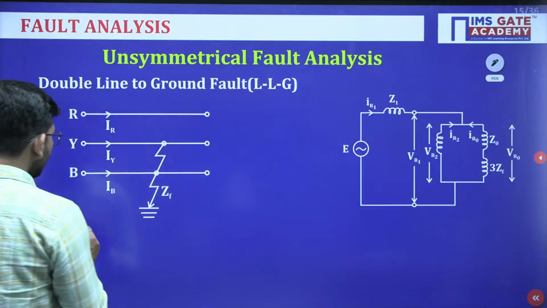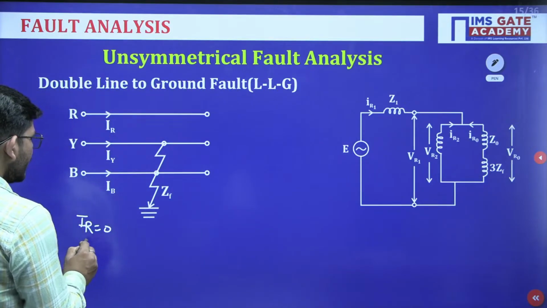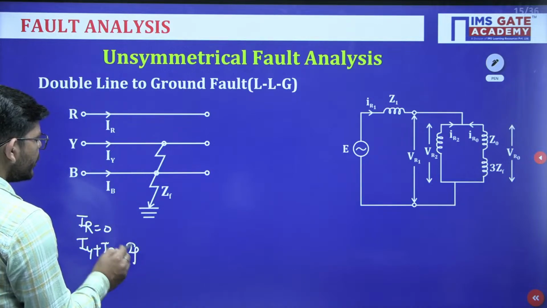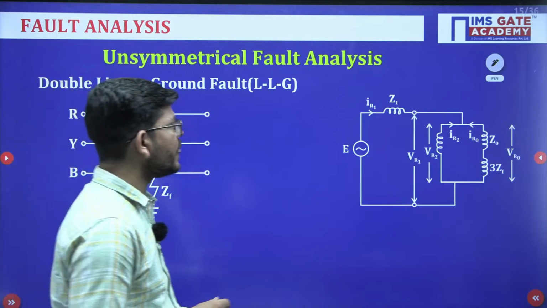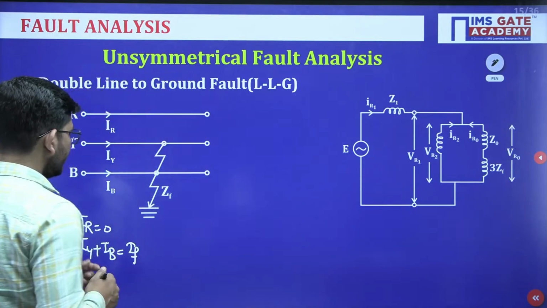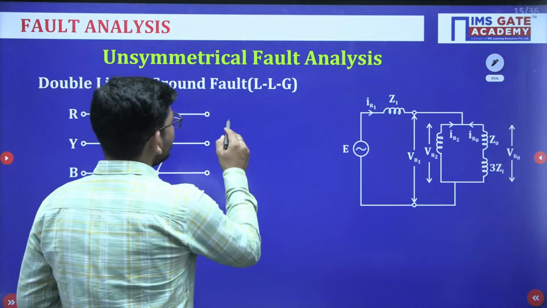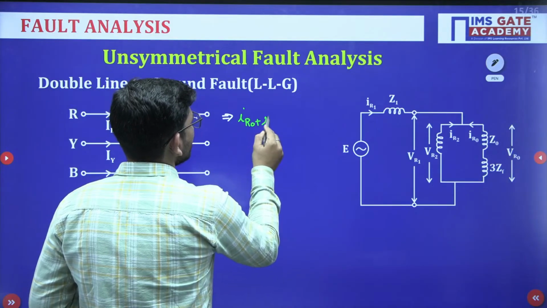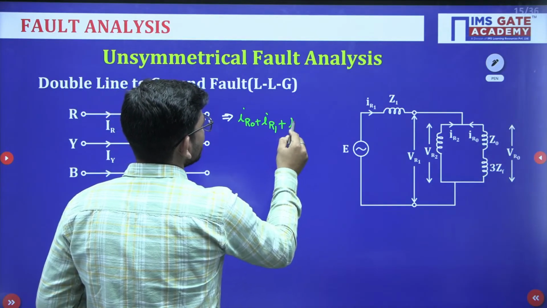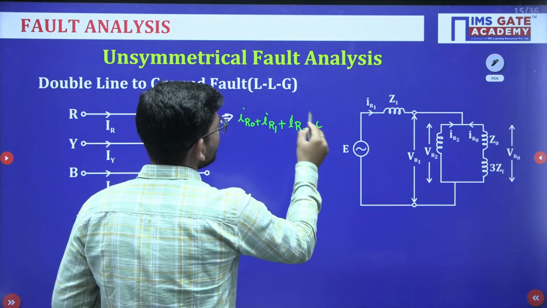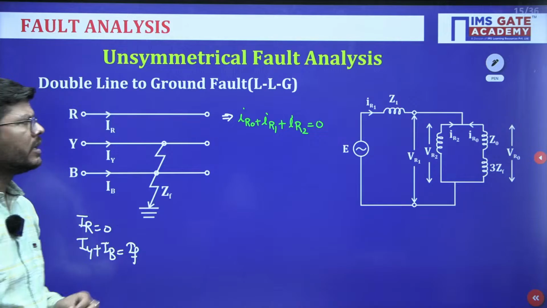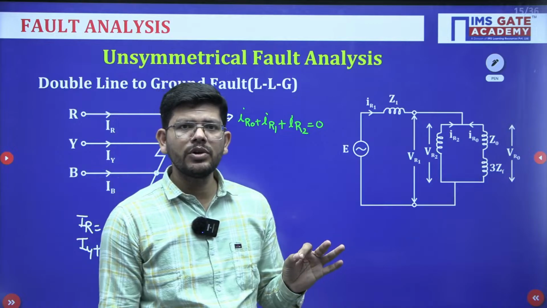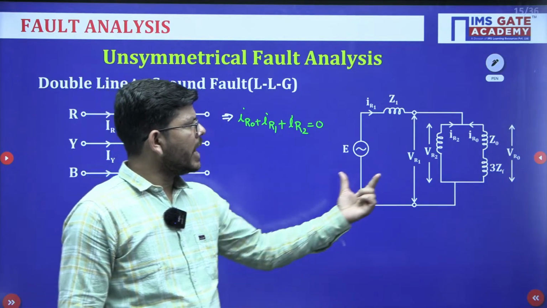Okay, so what will happen? IR will be 0 and now we will be having IY plus IB, this is constituting the fault current. Okay. Now what do we have here? By putting all these conditions, you will get that IR0 plus IR1 plus IR2 is equal to 0 here. Okay, the summation of three currents is equal to 0. Now if we have the sum of three currents equal to 0, the only possibility is to have this network.